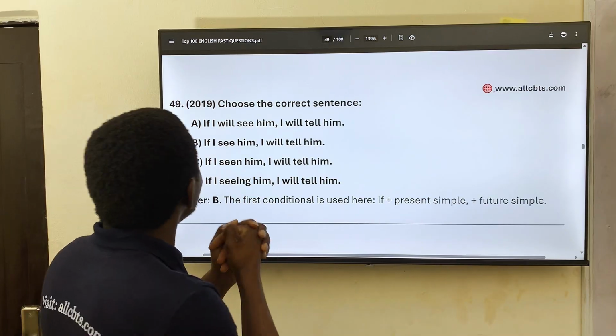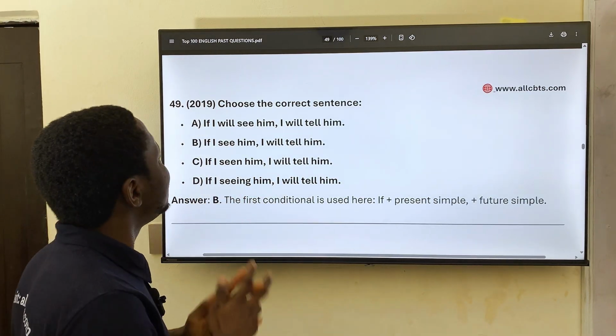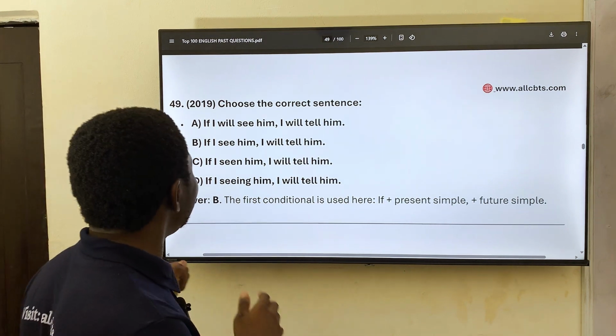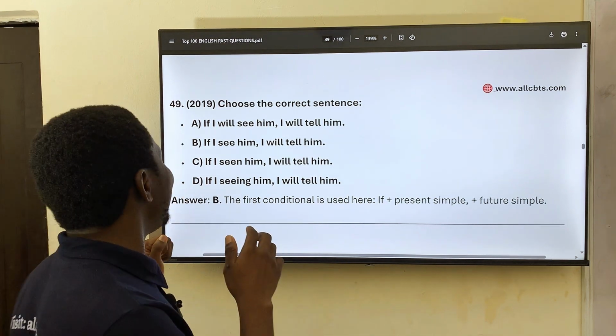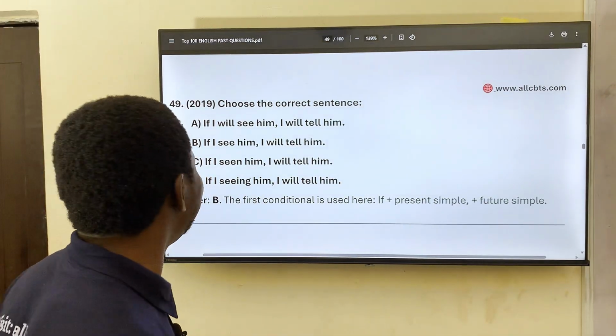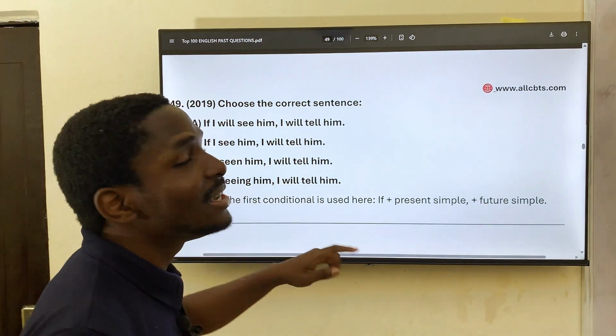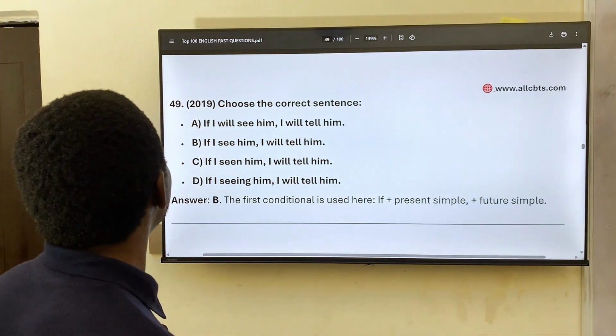49. Choose the correct sentence. If I will see him, I will tell him. If I see him, I will tell him. If I seen him, I will tell him. Interesting. B is the correct answer. If I see him, I will tell him.